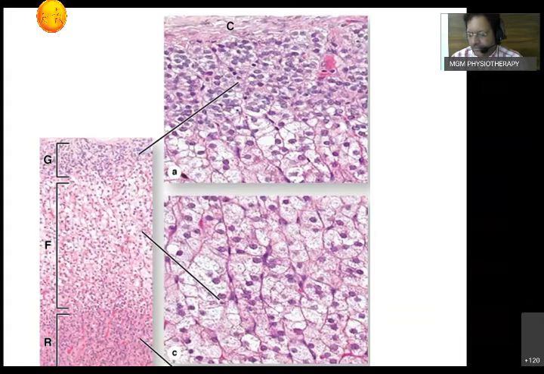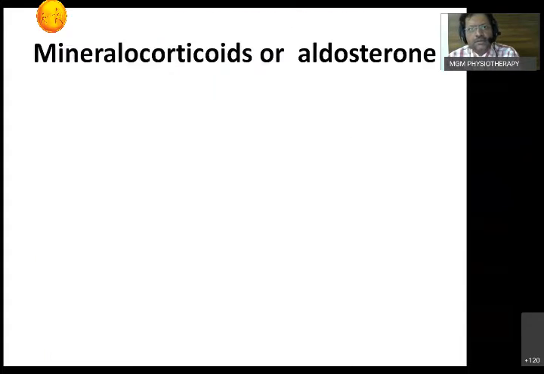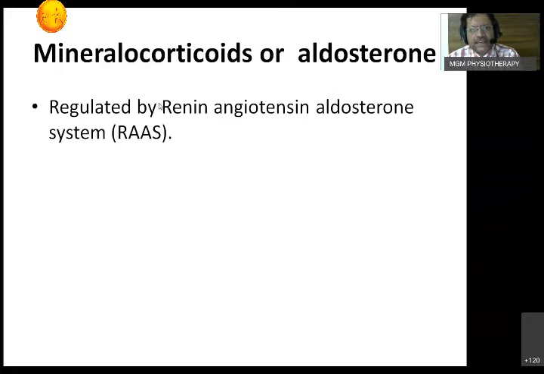Now, mineralocorticoids are understood. Where do they act? They act with the renin-angiotensin-aldosterone system, also called RAAS. How does it act? Whenever there is a reduced amount of sodium in the proximal convoluted tubule, at the juxtaglomerular apparatus, the renin-angiotensin mechanism activates.